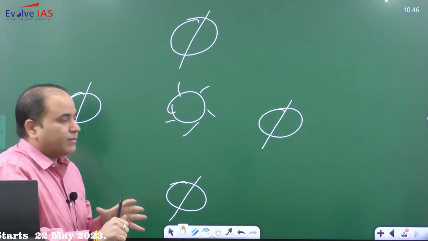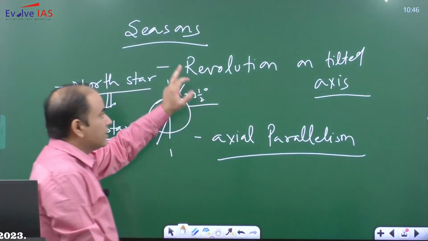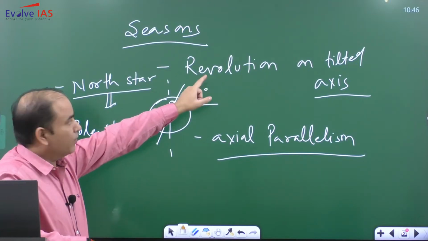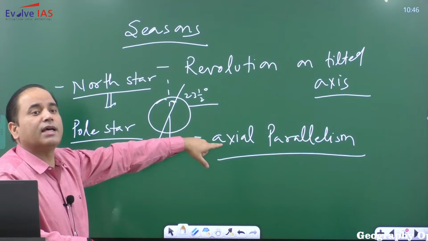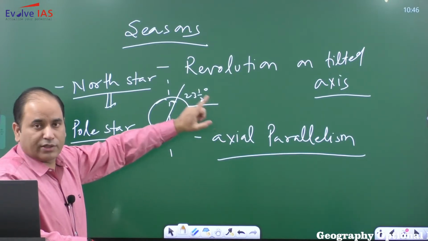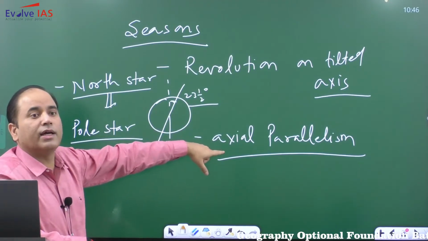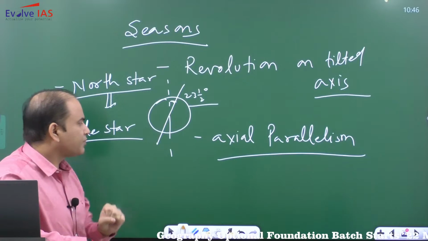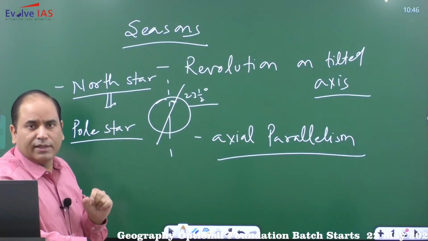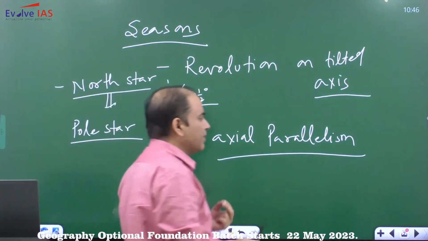So as far as the seasons on the Earth's surface are concerned, please remember the causes of the seasons: one is your revolution on a tilted axis, the second most important is axial parallelism. So it is not only the revolution, but revolution on a tilted axis and also the axial parallelism. The role of axial parallelism is very important. Now related to this, there are two more concepts that you need to understand and remember.